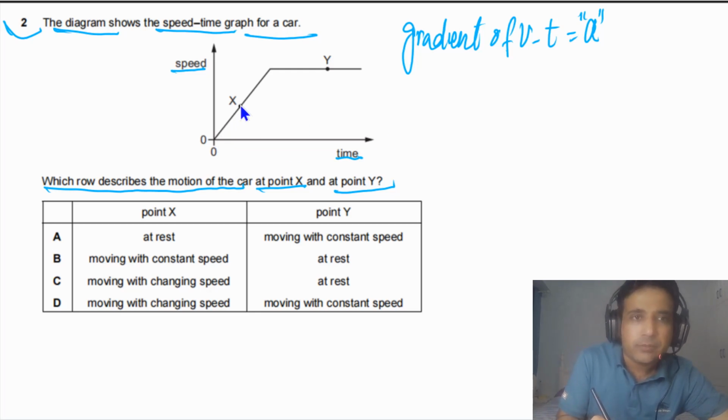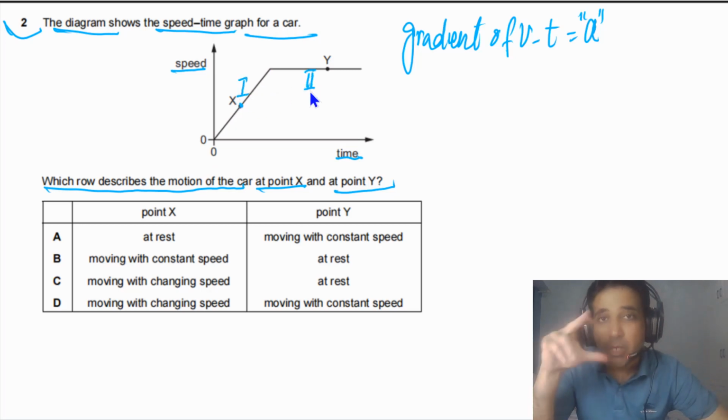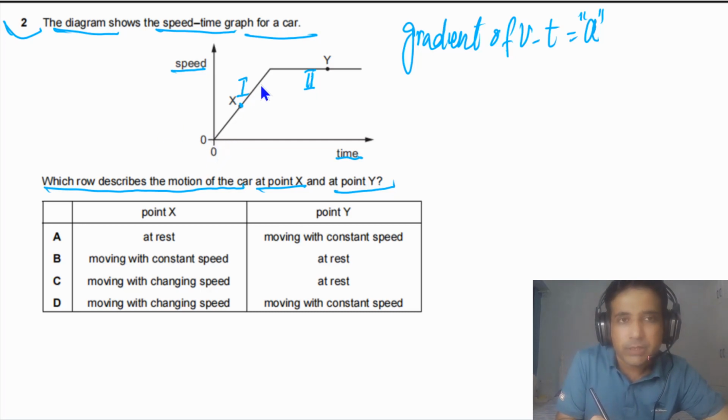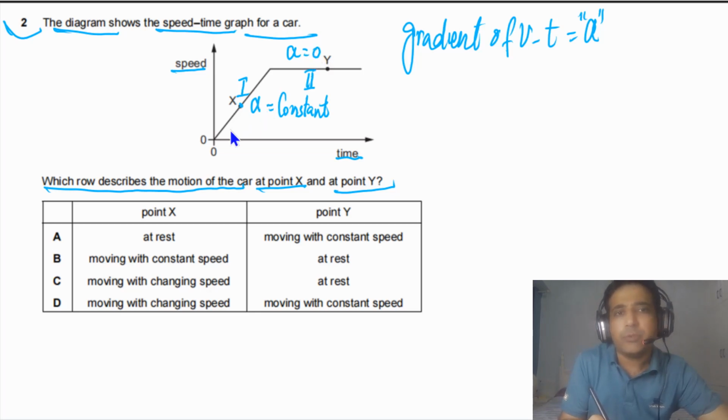Now if you look at point X, in this region we can say this is region 1 and this one is region 2. I mean the car has 2 kinds of motion. Here we can see the speed is increasing, so you can simply say moving with changing speed, or we can say it has constant acceleration. So simply we can write down constant acceleration because the gradient is positive and constant, and here the gradient is 0, so it means that acceleration is equal to 0. Or simply you can see in this case speed is increasing, so we can say the car is moving with changing speed, and here speed is constant.